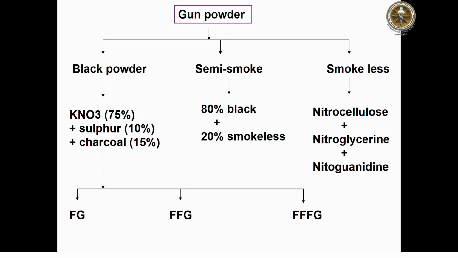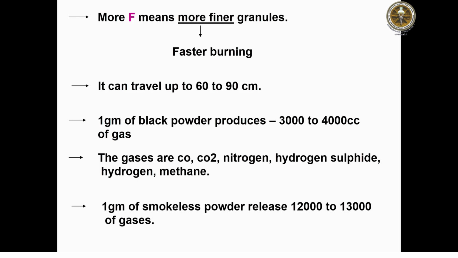Then come to the semi-smoke. Semi-smoke is a combination of 80% black powder and 20% smokeless powder. The constituents of the smokeless powder are nitrocellulose plus nitroglycerin and nitroguanidine. More F means, as we are observing in this black gunpowder, more fine granules and faster burning.